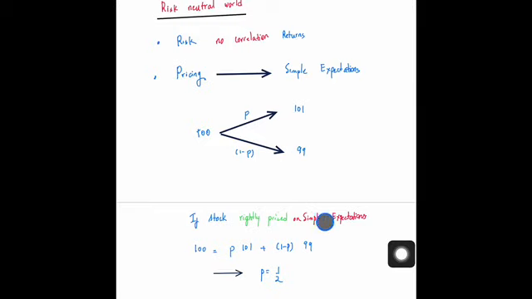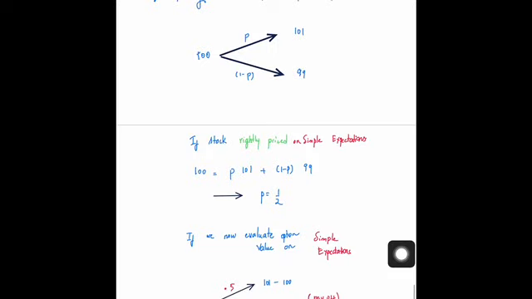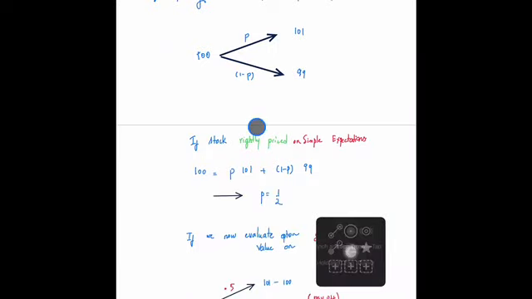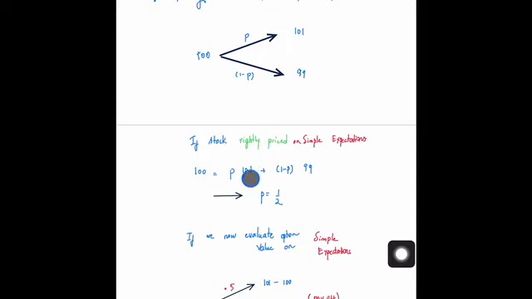What I'm saying is that the expected value of the stock, on an average, tomorrow is going to be equal to p times 101 plus 1 minus p times 99. Expected means on an average what will be the value of the stock tomorrow. Then on simple expectations, if I'm talking about the stock being rightly priced, the expected value of the stock tomorrow should be equal to the value of the stock today. This is what is meant by the stock being rightly priced.